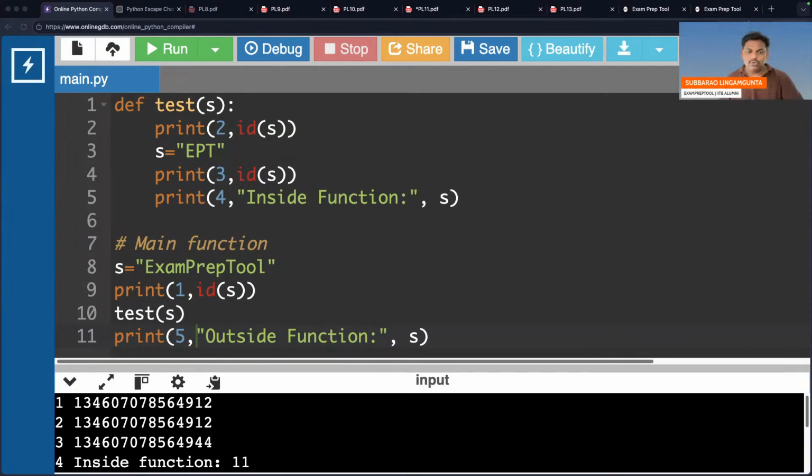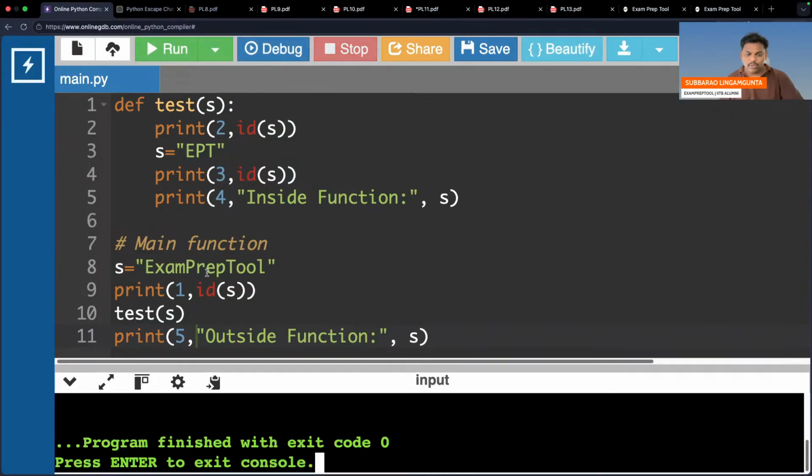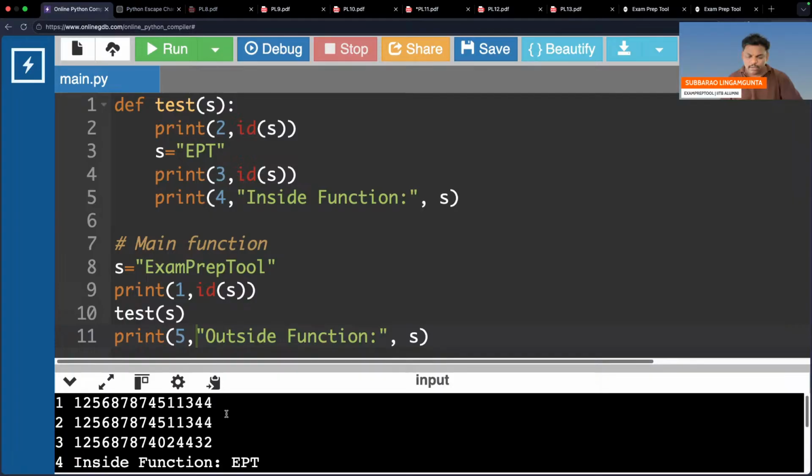So let me show my face also. Yeah, I'm showing. Perfect, everything perfect. Let's check. Now see the first printf. The address is 1344. Second also 1344. As soon as it goes to the test function, the starting address is the same. Now you try to modify it. You try to modify the s.